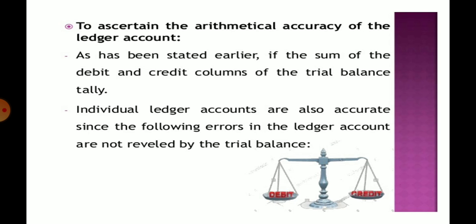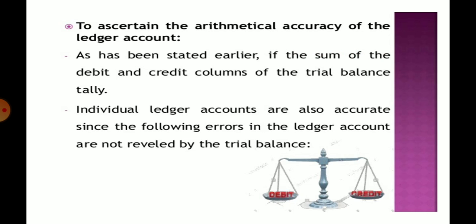in arithmetical accuracy, we sum up the debit and credit columns of the trial balance and tally them. It means the debit balance and credit balance of the trial balance. As you know, two columns are prepared, one is debit and another is credit. So both the sides must be equal.